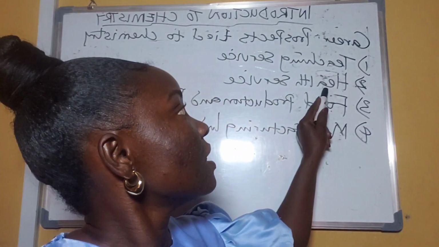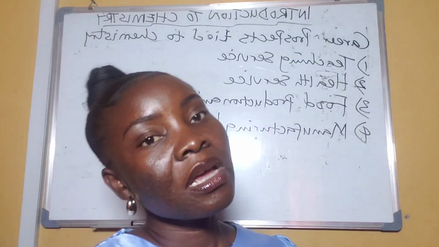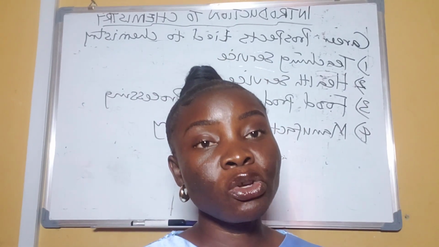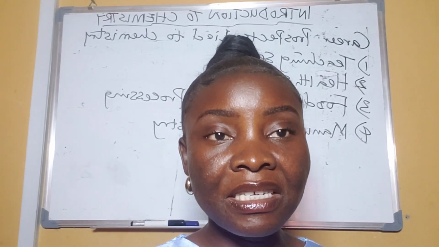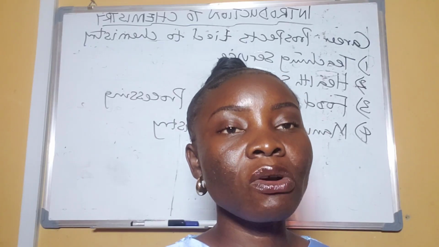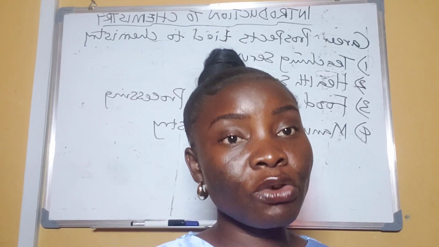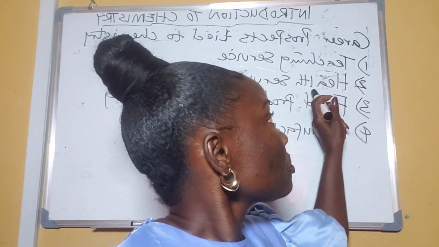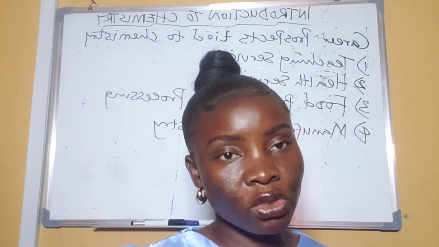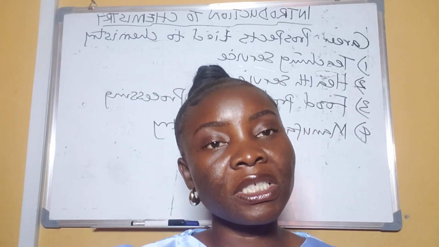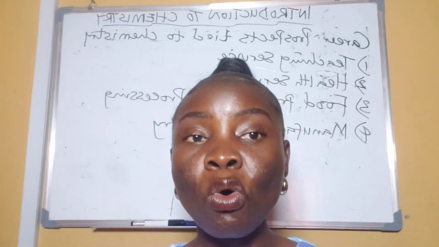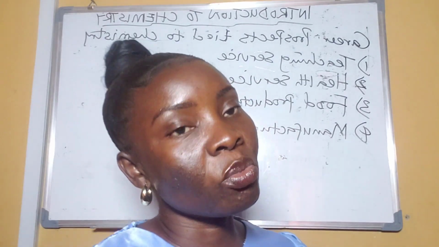And then the next one there is health services. If you're going to be a health care giver, for example a doctor, a nurse, a pharmacist, a lab scientist, name it, all those that work in the health sector, you must have the knowledge of chemistry in your secondary school, and you must sit for it in the secondary school certification exam to be able to go into it in the university or polytechnic.